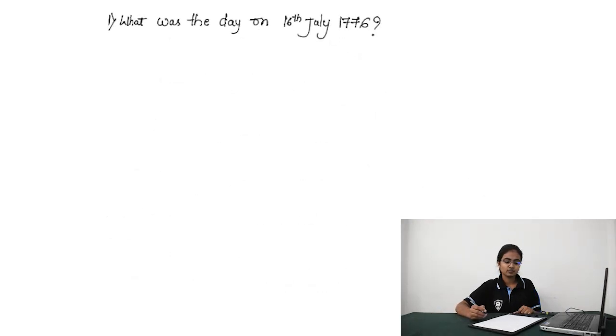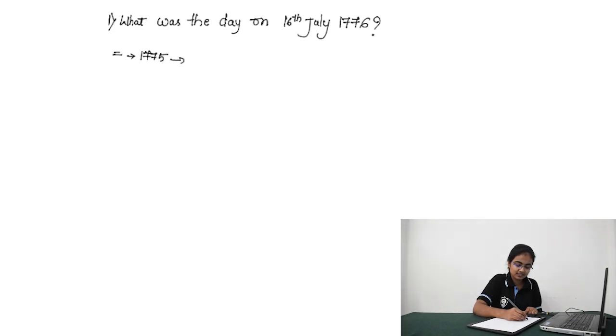Now let's look into the problem. The first problem is, what was the day on 16 July 1776? For this you need to find the odd days. For 1775, you need to find the odd days.